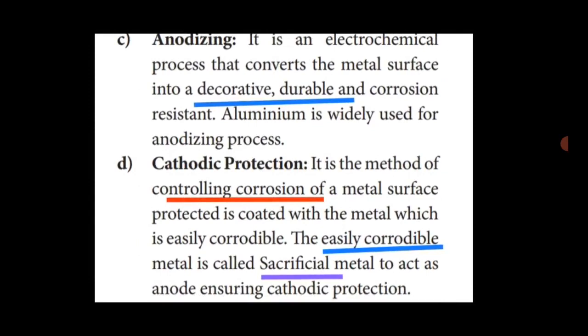Cathodic protection is a method of controlling corrosion of a metal surface by coating it with a metal which is easily corrodable. The easily corrodable metal is called a sacrificial metal, which acts as the anode, ensuring cathodic protection. Here one metal is coated by another metal.